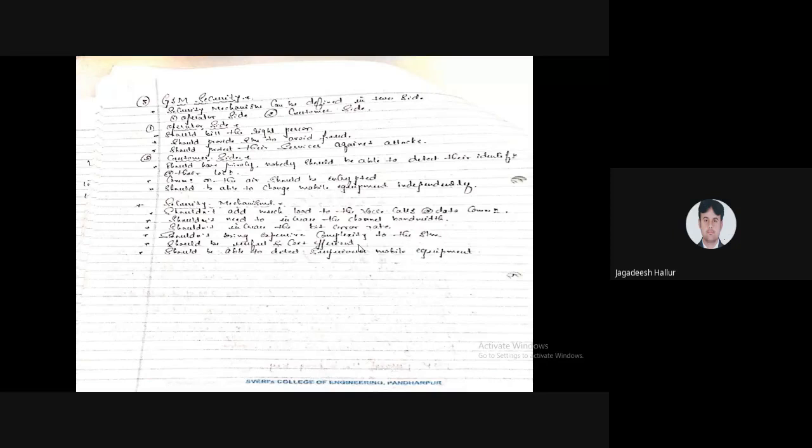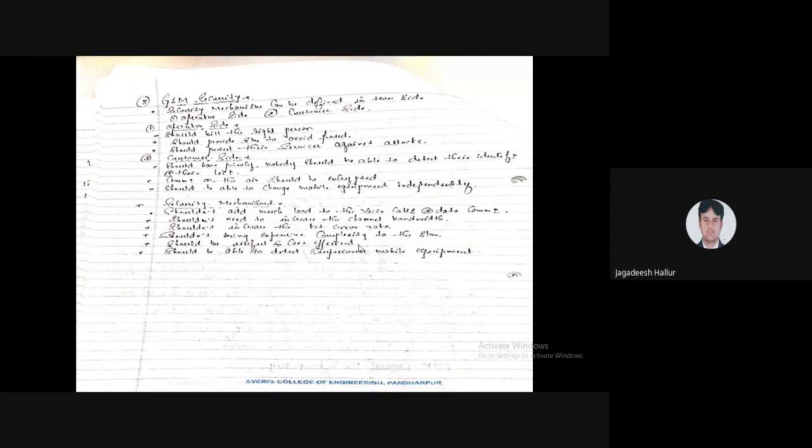The operator should also protect their services against attacks, so there should not be any leakage of data or of the signal. That has to be taken care of by the operator side. On the customer side, we should have privacy. Nobody should be able to detect our identity or our location.